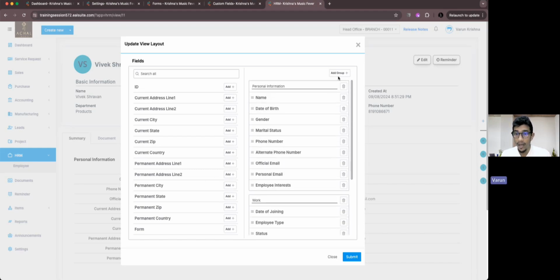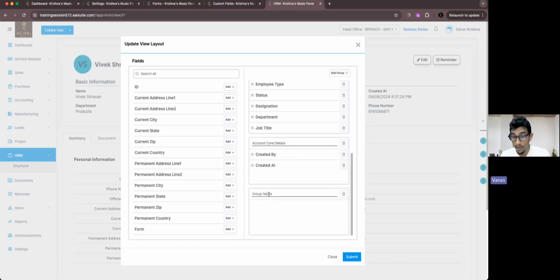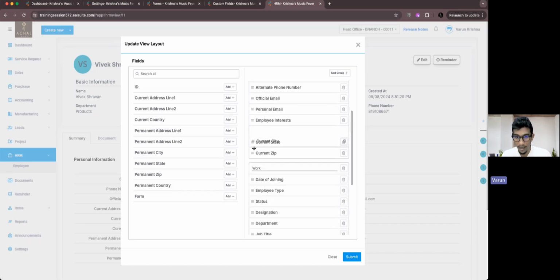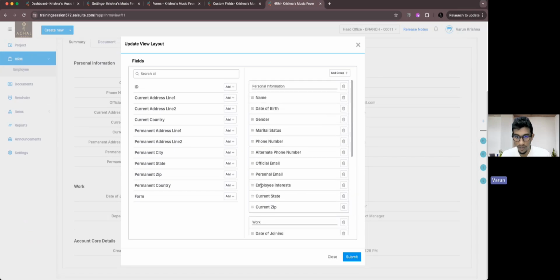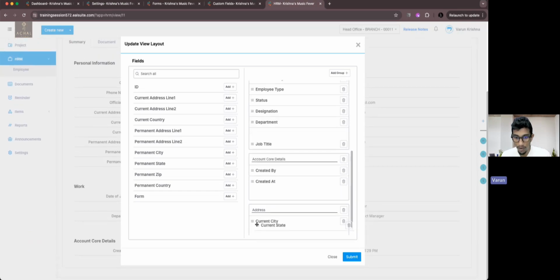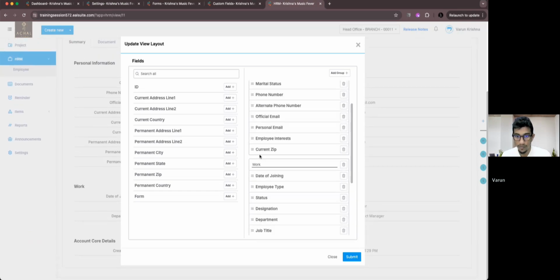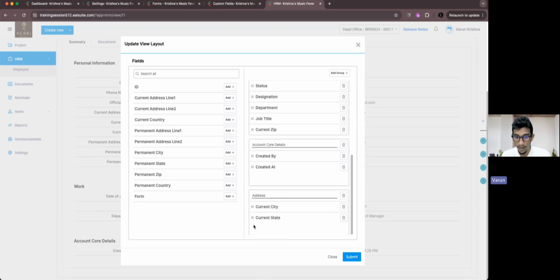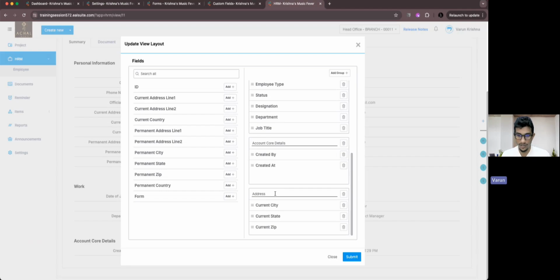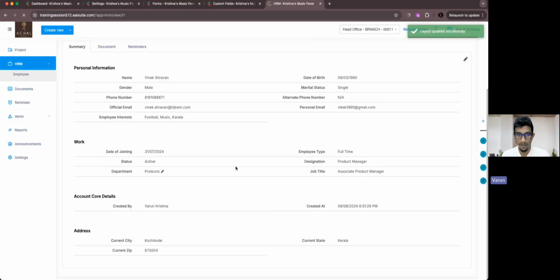If there's a situation in which you need to have some kind of an address, then I'm just keeping the address like this, and the address line, maybe the current city, state, zip is enough. When you bring it here, it'll be directly coming here. As of now, we are bringing in this feature like this. So you can keep it right down here under the address section. Yes, and you can click on submit.